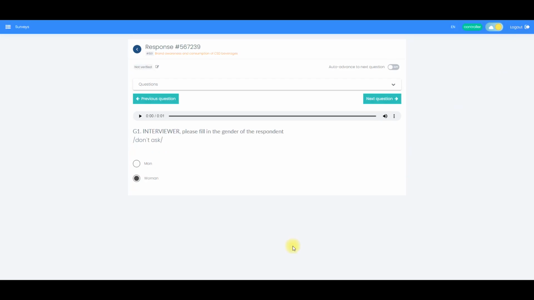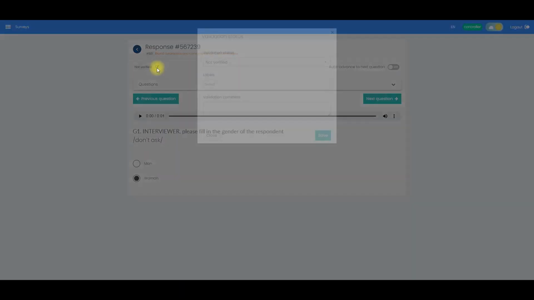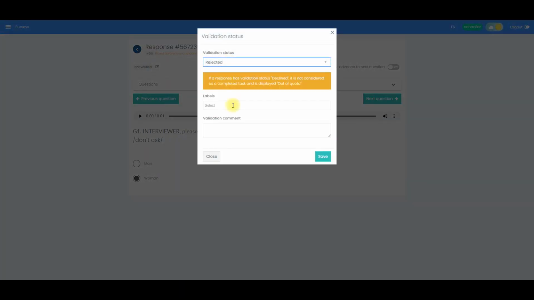As soon as the controller hears something in the audio recording that does not meet the requirements of a high-quality interview, they can set the status to rejected, and if necessary, specify the reason. The reasons for rejecting an interview can be as follows: self-completed by the respondent, skipped questions, skipped alternatives, etc. The list of reasons can be changed.